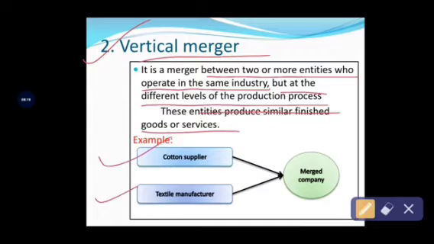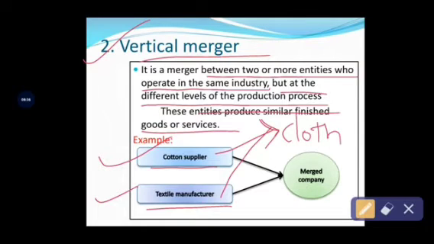See, cotton supplier and textile manufacturer. So there are two entities or two business organizations. The cotton supplier and the textile manufacturer are related to the same industry. Which industry? Ultimately the cloth industry, right?